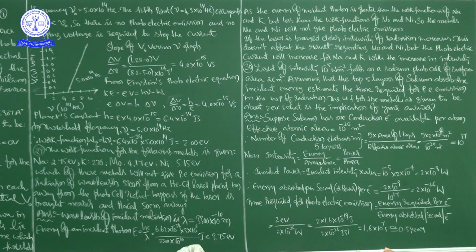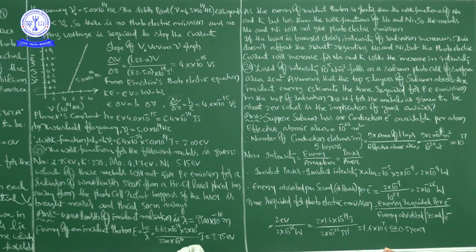Substituting the values, 5 into the area of one layer means 2 into 10 to the power of minus 4 meter square, we are converting 2 centimeter square into meter square, divided by the effective atomic area, 10 to the power of minus 20 meter square. Doing this division, you will get 10 to the power of 17.